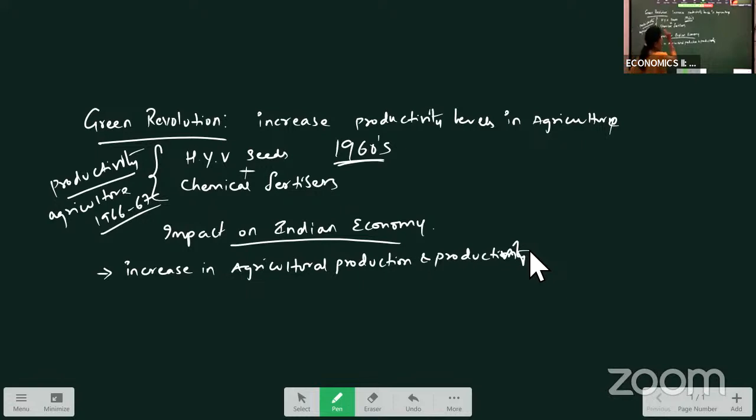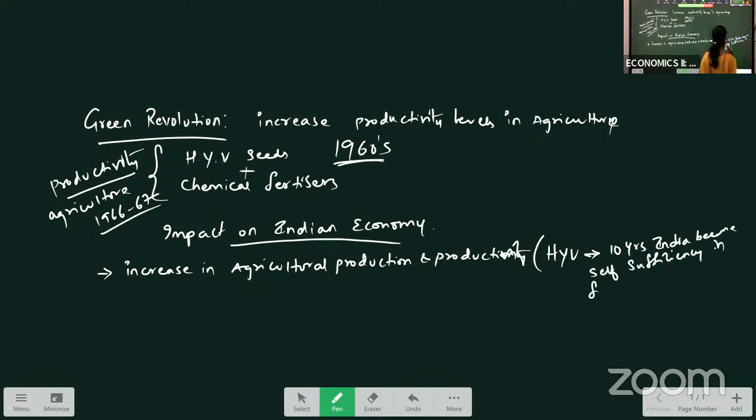By the year 1976, India had become self-sufficient in food grain production. So with these high yield variety seeds, in 10 years, India became self-sufficient in food grain production. So this is the impact it is having on our Indian economy. You can see here, when these high yield variety seeds were introduced, in 10 years, India achieved self-sufficiency in food grain production, which was not sufficient earlier.